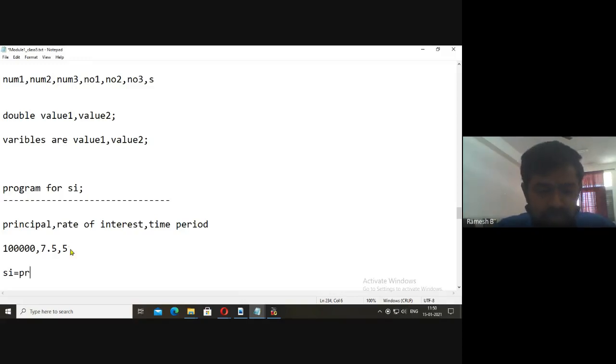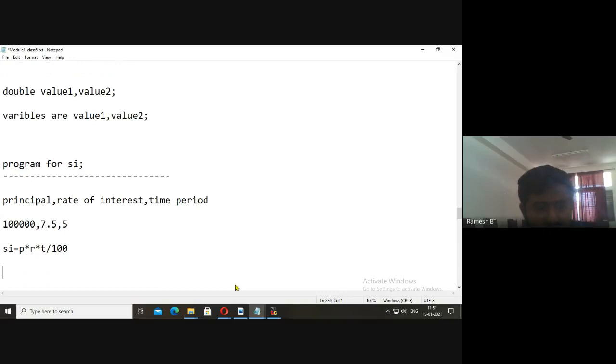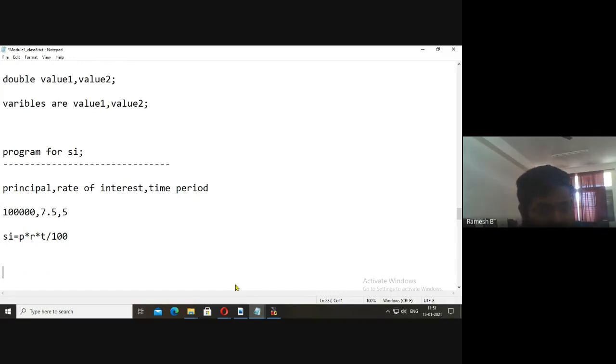The formula for simple interest is P stands for principal. For principal I will take small p, into r for rate of interest, into t for time period, divided by 100. This is the formula. Let me write the program for this. First we need to read the principal amount, rate of interest, and time period from the user.